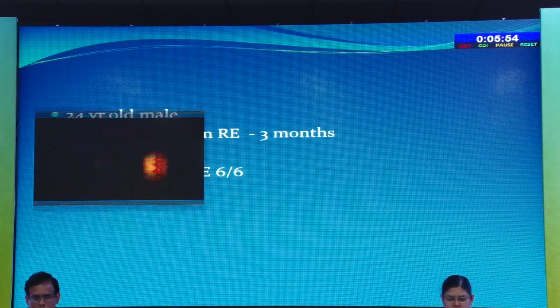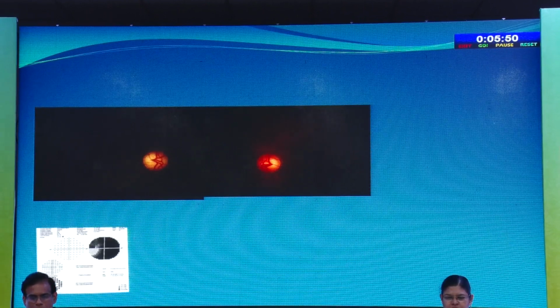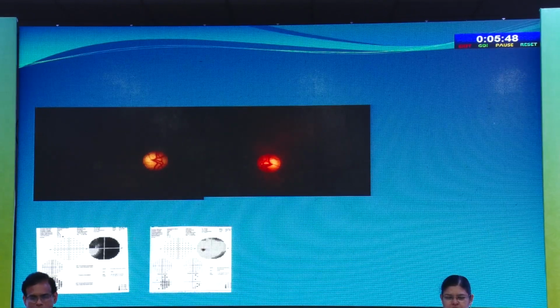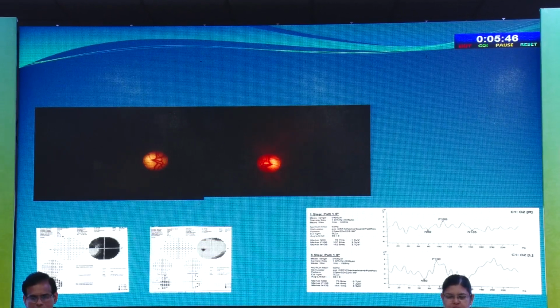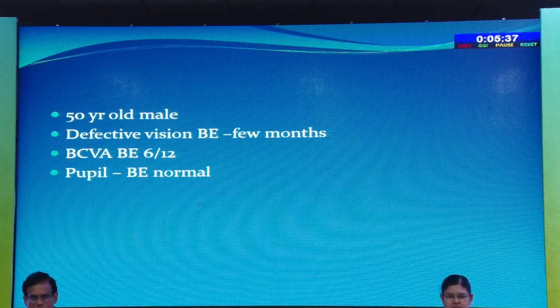Right eye RAPD was there, and fundus showed optic atrophy in his right eye and reduced field, and VEP showed ill-defined waveforms, and this is a case of traumatic optic neuropathy. Another case, a 50-year-old male with defective vision in both eyes,